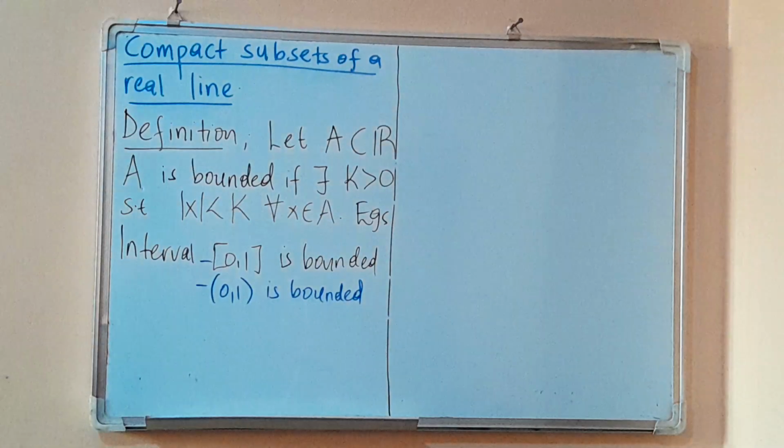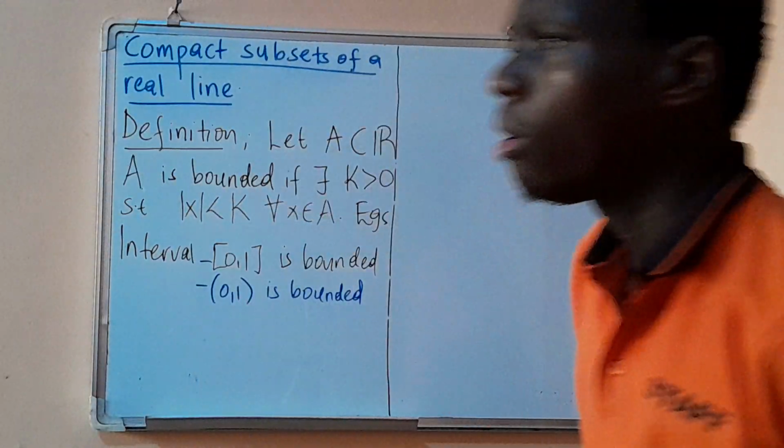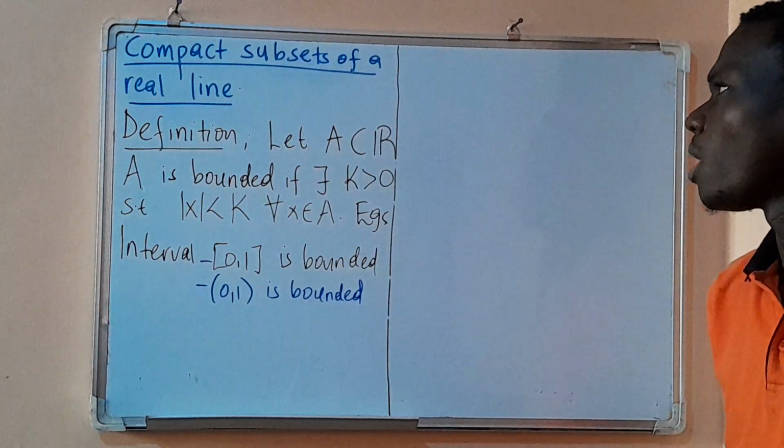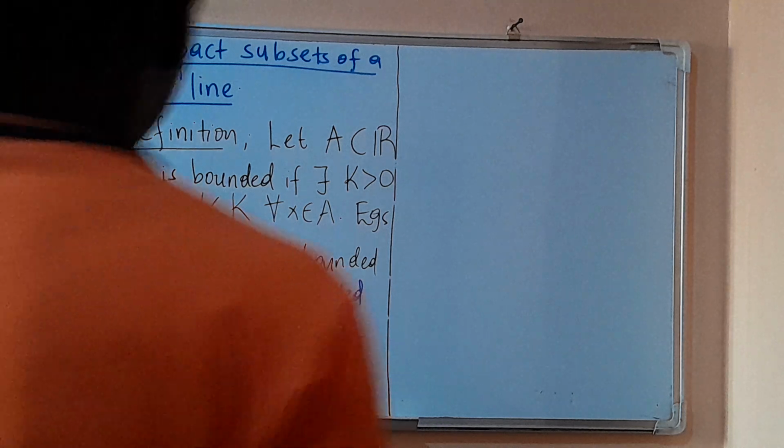So we are going to invoke an important proposition which is going to help us understand the compact subsets of a real line. So what is that proposition?